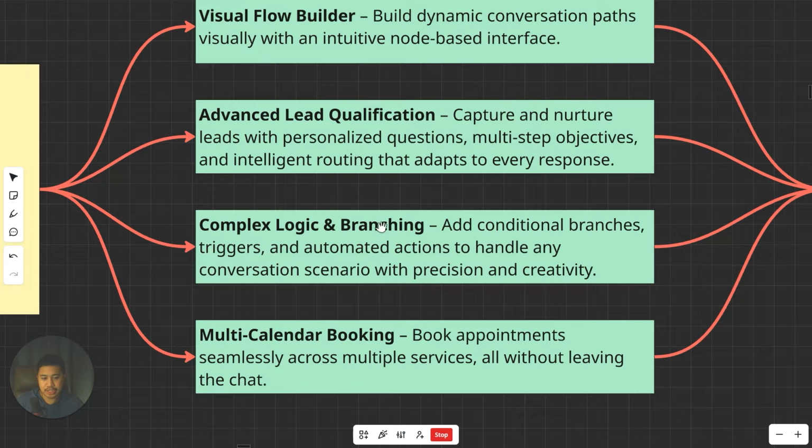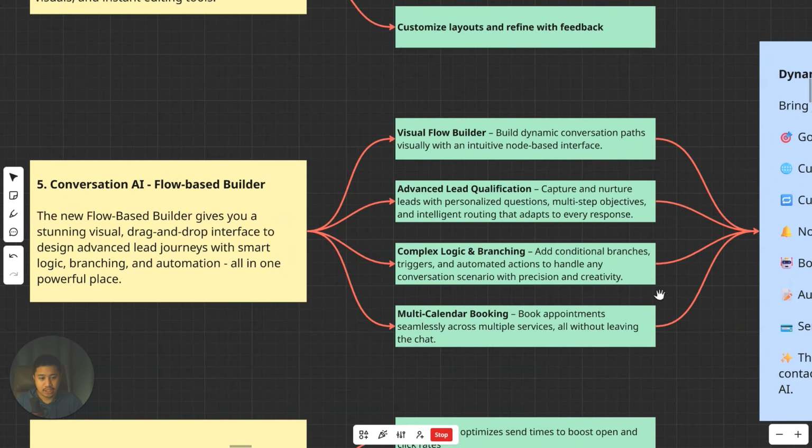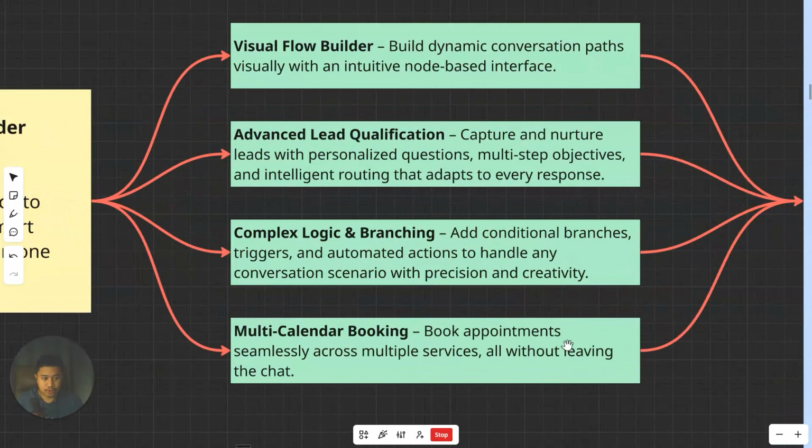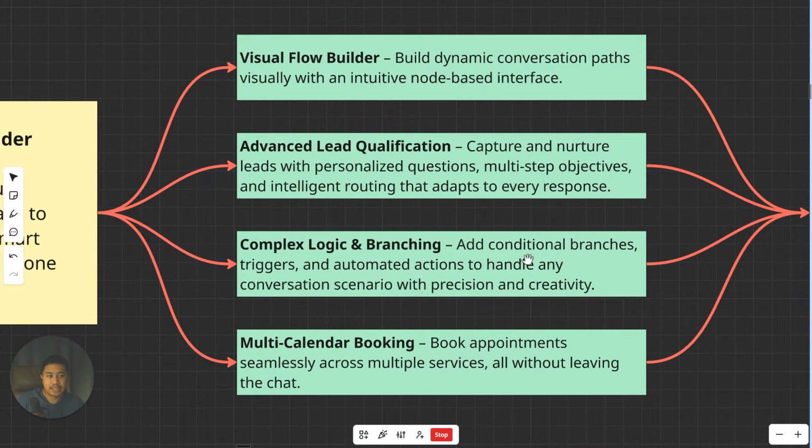Next is complex logic and branching. You can add conditional branches, triggers, and automated actions to handle any conversation scenario with precision and creativity. This takes a step even further into optimizing or enhancing itong feature na to, yung Conversation AI. So, there you go. Lastly, multi-calendar booking. It can book appointments seamlessly across multiple services, all without leaving the chat. And so this makes it easier as well for customers ng isang business to be able to book the right calendar because they don't have to pick the right calendar anymore because Conversation AI would be able to pick the right one and they just need to book themselves.